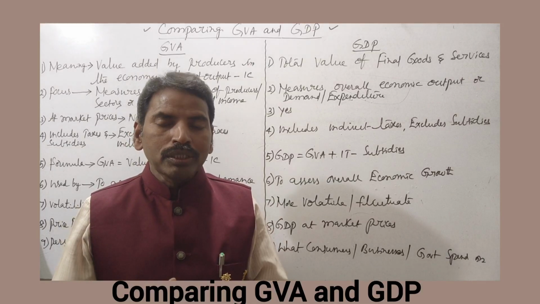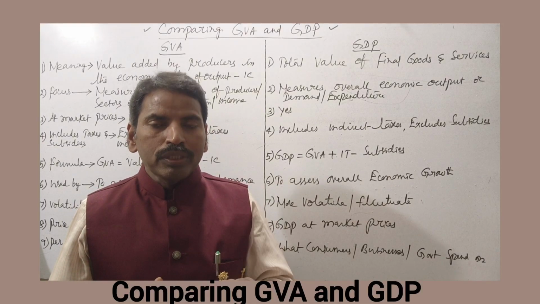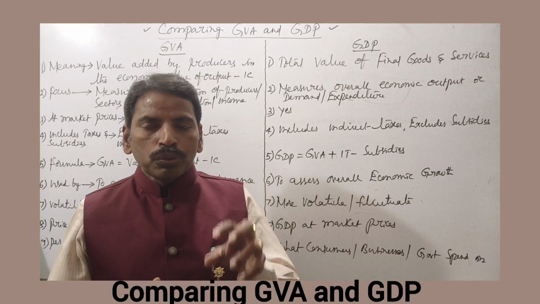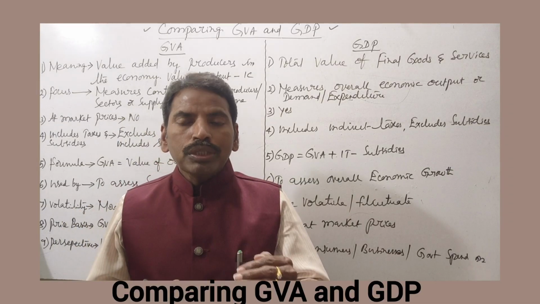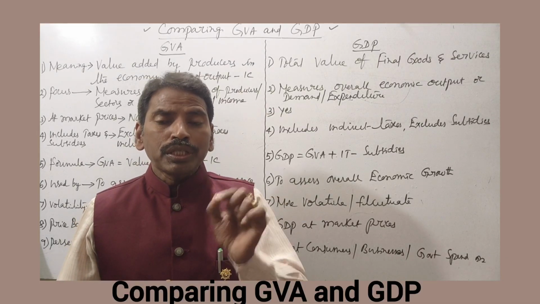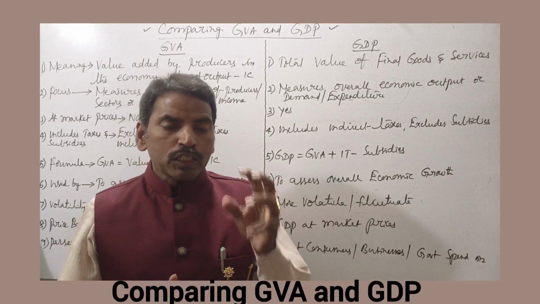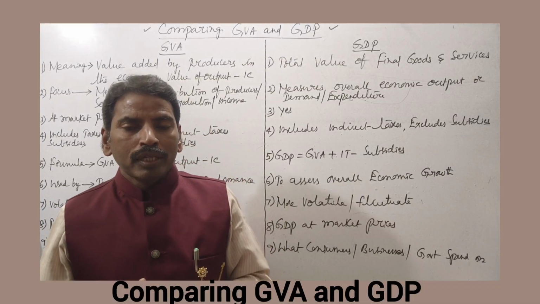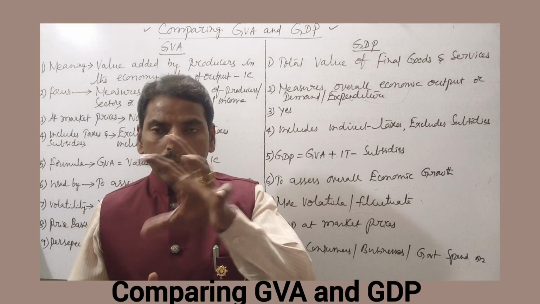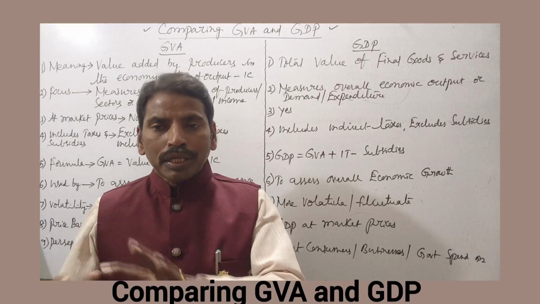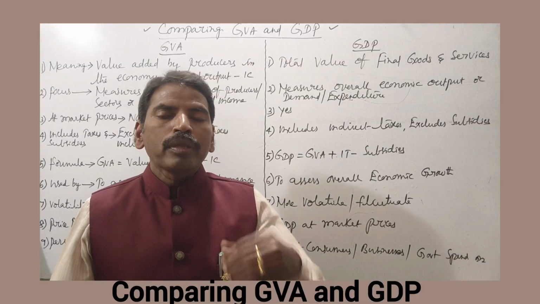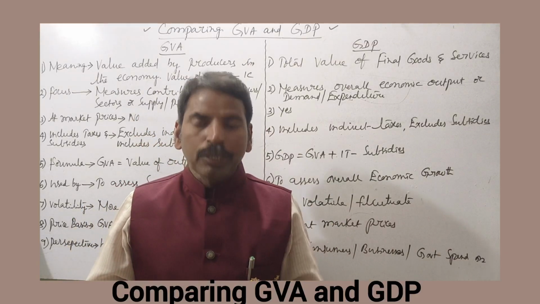Intermediate consumption means goods and services used in the production process. That means expenditure on raw material, electricity, packing material, telephone, chemicals, etc. These are the examples of intermediate consumption.